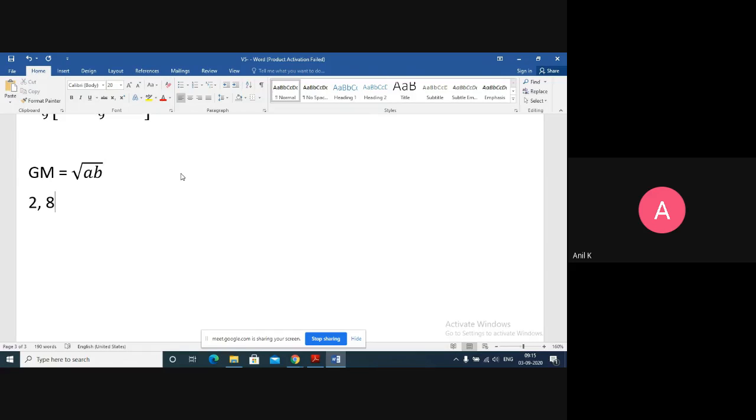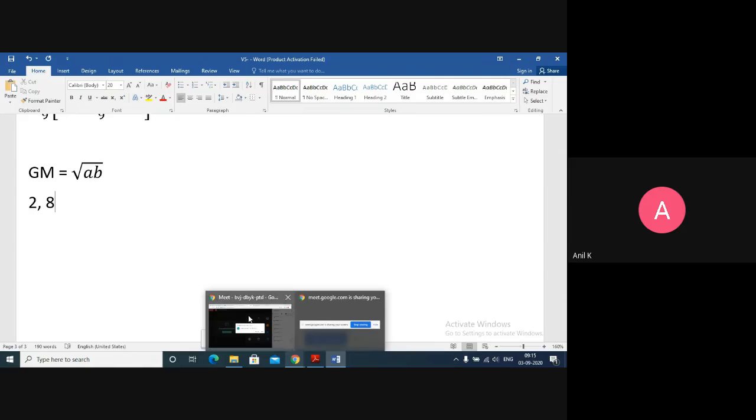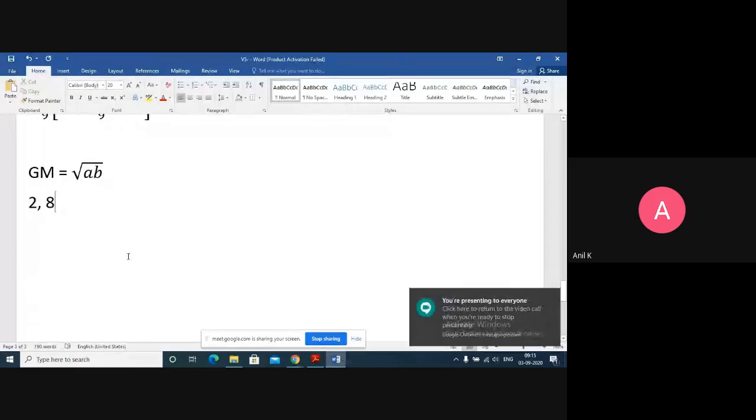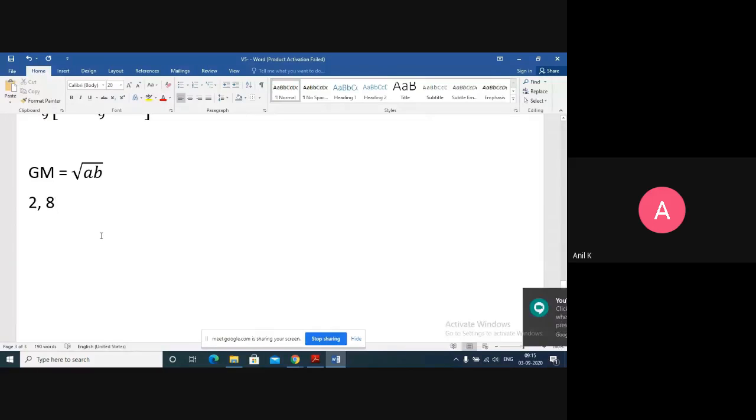If I want to insert a number between 2 and 8, after inserting, whatever number you get, all three numbers together must form a GP. So this A value is 2, B value is 8, so under root 2 into 8 is 16. So under root 16 is 4. So if I insert the number 4, 2, 4, 8, still it will form a GP.